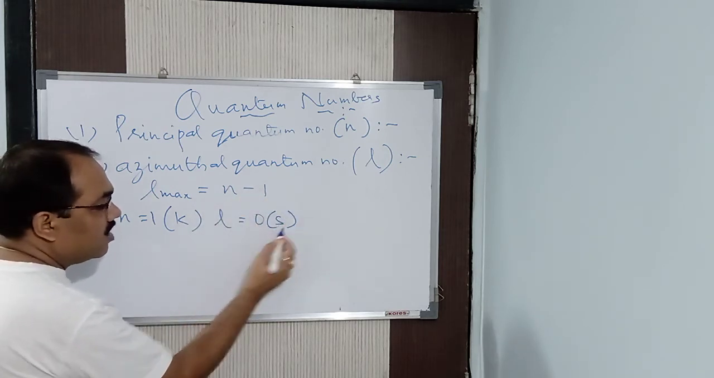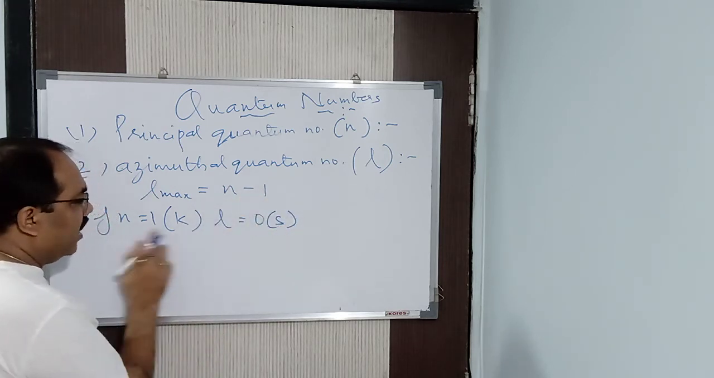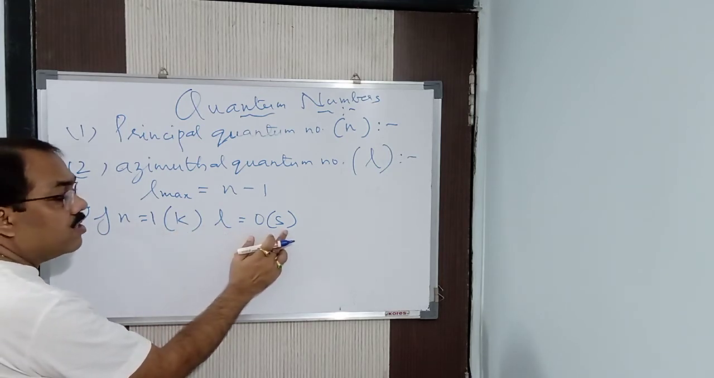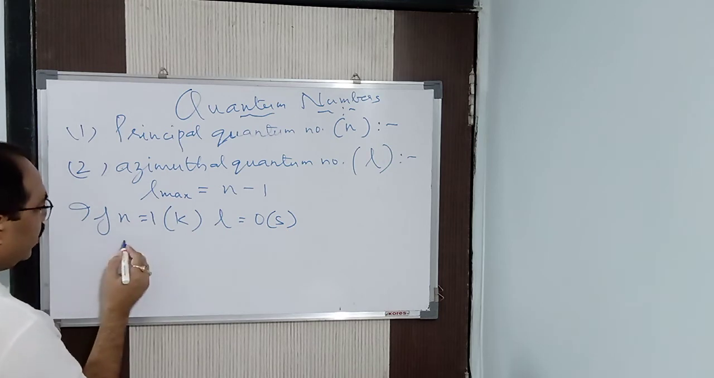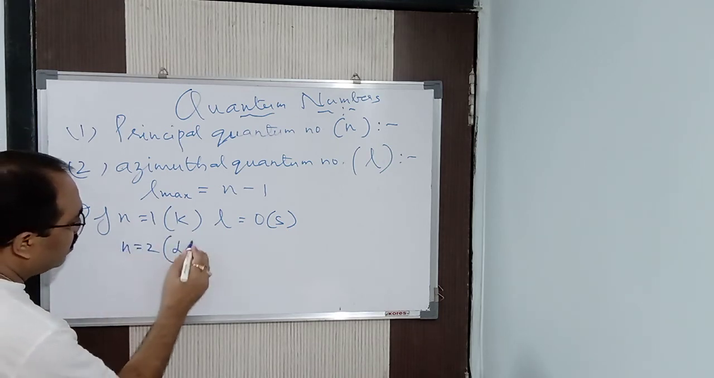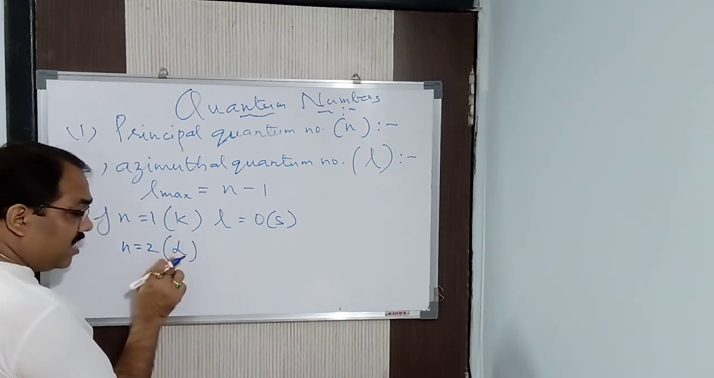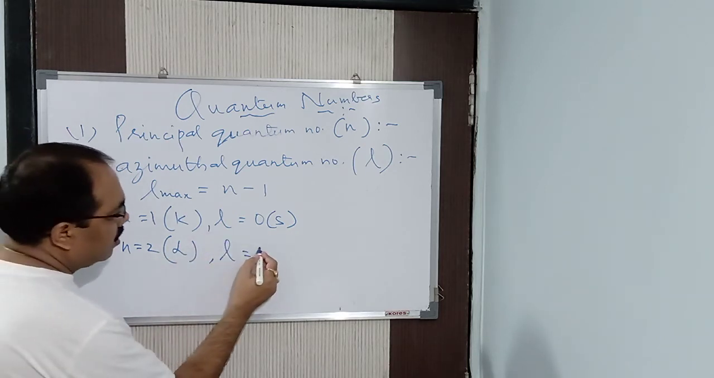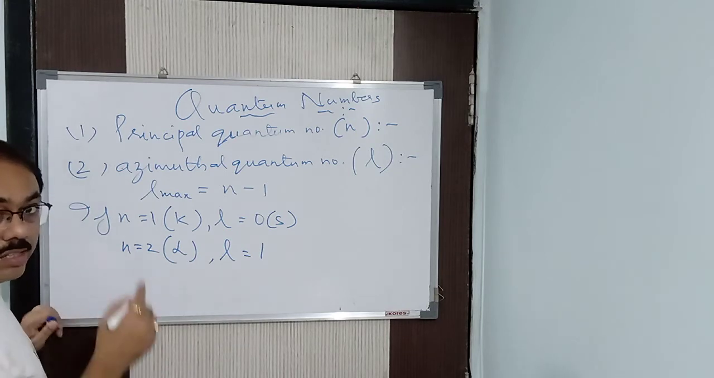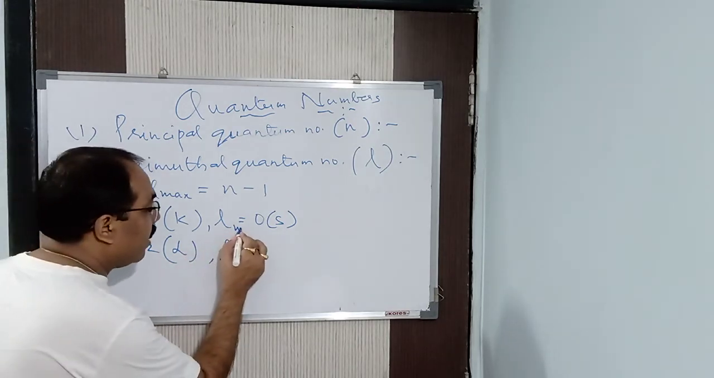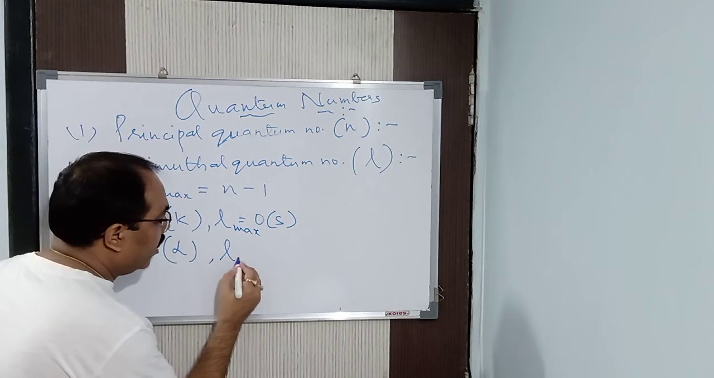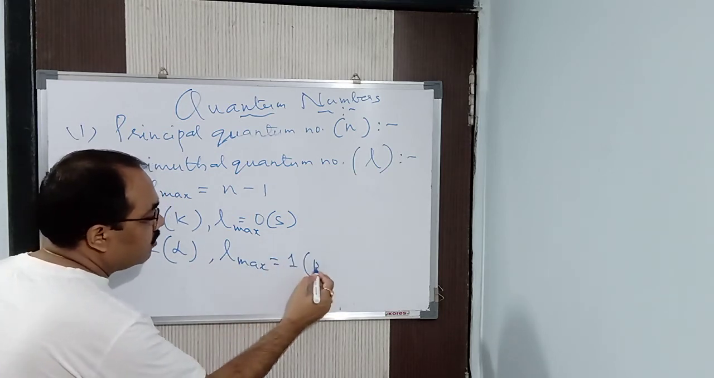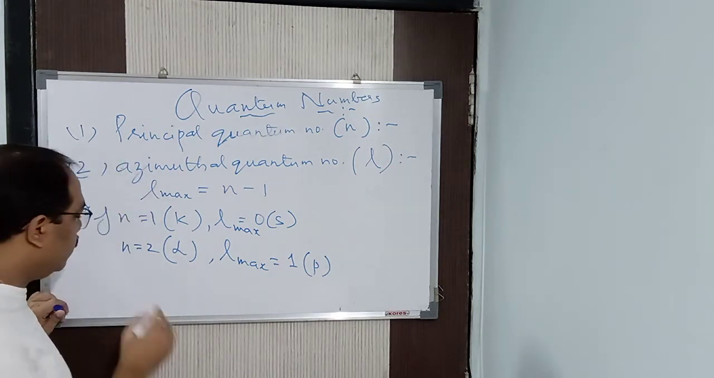So what is the designation of that particular subshell? S. Like the designation of the first shell is K, similarly the designation of the first subshell is S. Clear? Now, if n is equal to 2, it is the L shell. Then what is the maximum number? Here it is L max, mind it, I am writing L max. So L max is 0 here; here L max is 1. So 1 means which subshell? P subshell. The designation is P subshell.